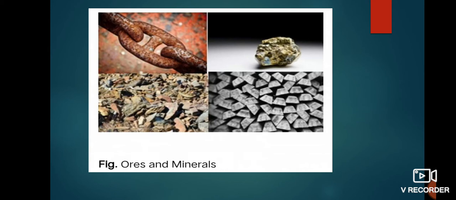Elements found in free state include some metals like gold, silver, platinum, etc. and some non-metals like helium, neon, argon, etc. as well. A major proportion of metals are found in combined states like oxides, sulfides, carbonates, silicates, etc. Now let's look at metals and non-metals and how they are classified based on their physical or chemical properties.